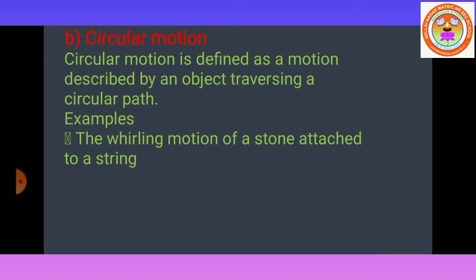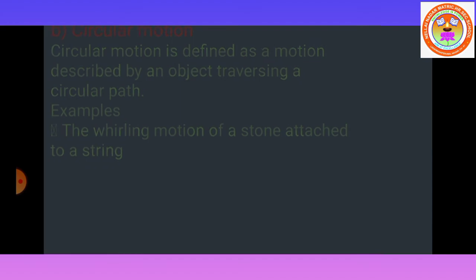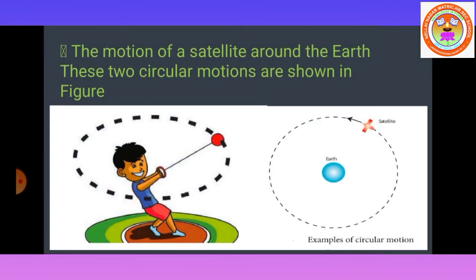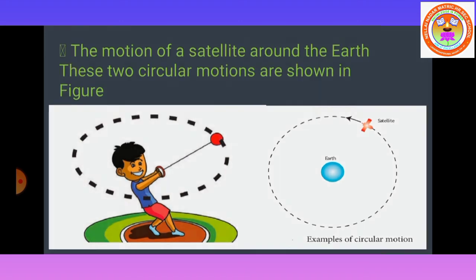Example, the whirling motion of a stone attached to a string. Okay, students? It is an example for the circular motion. Next, the motion of a satellite around the earth is also another example for the circular motion. The satellite moves in a circular path with respect to earth, that is a circular motion.